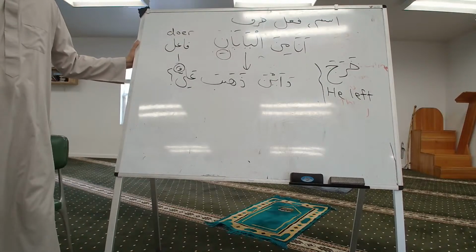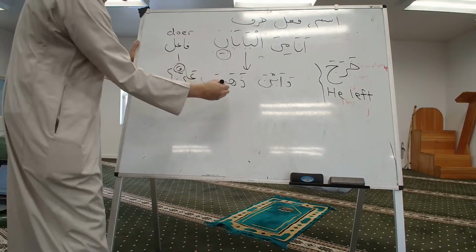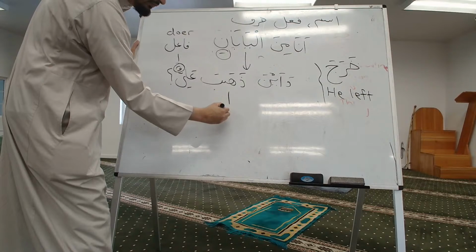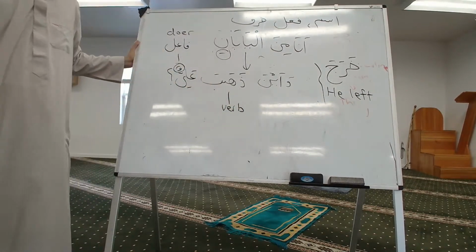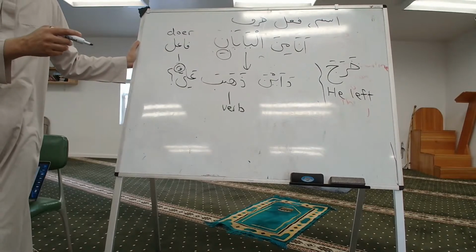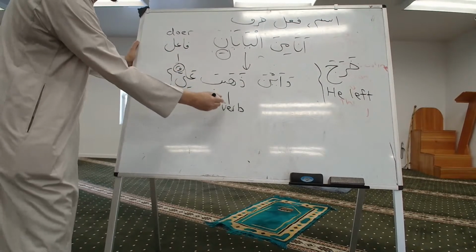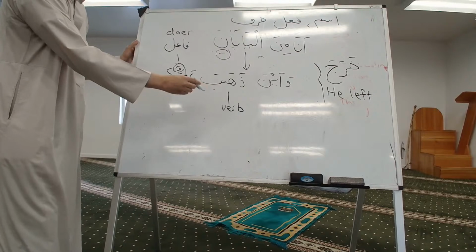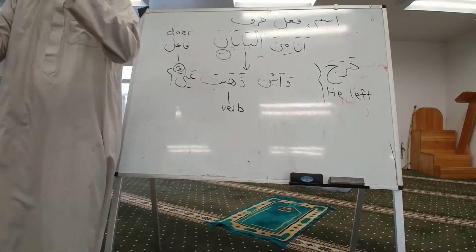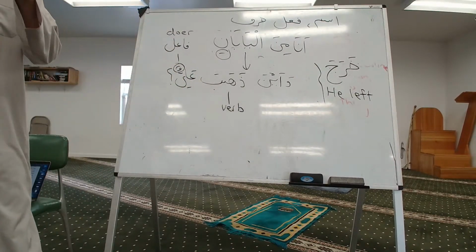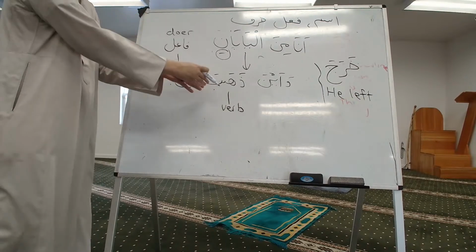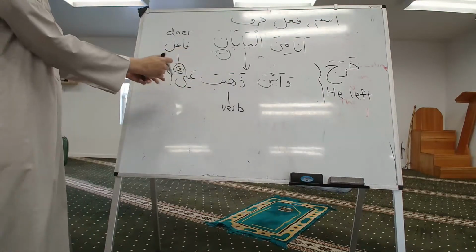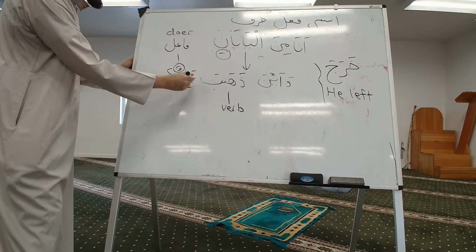Okay? So that's another function of the verb. A lot of stuff. Okay? So it's a verb. So the verb will always have a doer. Sometimes the doer is suggested within the verb, or sometimes the doer is open.